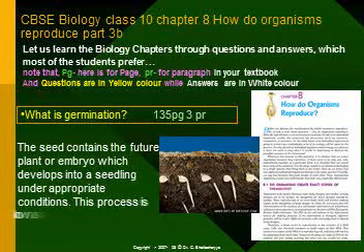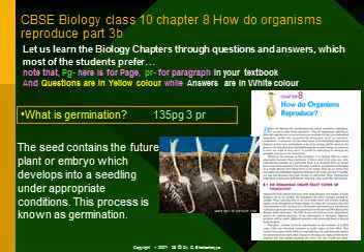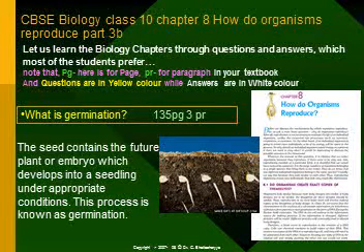This process is known as germination. You can see the picture of germination, seeds germinating, roots growing downwards, and the shoot, the leaves growing upward. These are maize seeds.